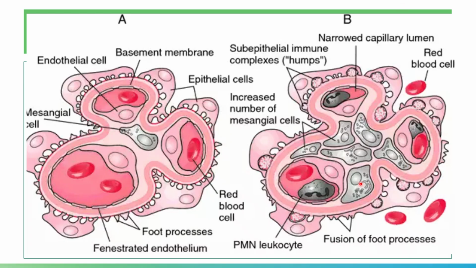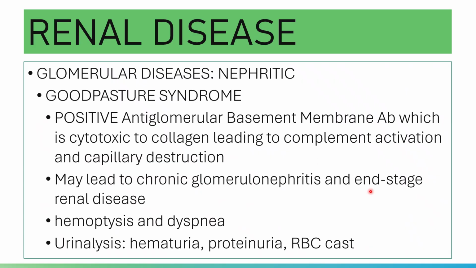With that process, there is a production of crescentic formations that contain macrophages, fibroblasts, and polymerized fibrin, causing permanent damage to the capillary, thereby destroying the glomerulus. And then you have Goodpasture syndrome.